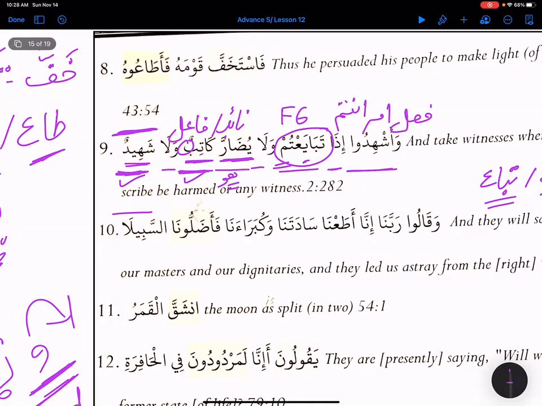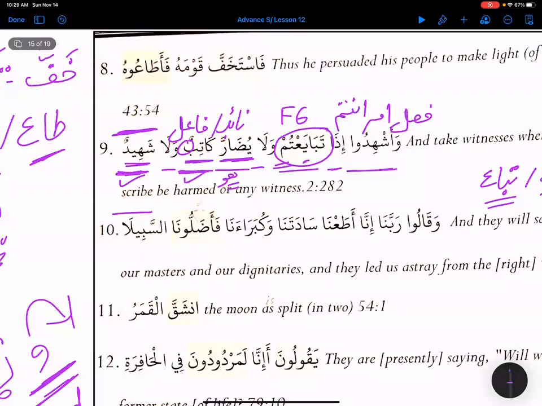Back then things took longer, but even today we need to write it down whenever we make a transaction, because this is the hukm of Allah subhanahu wa ta'ala.